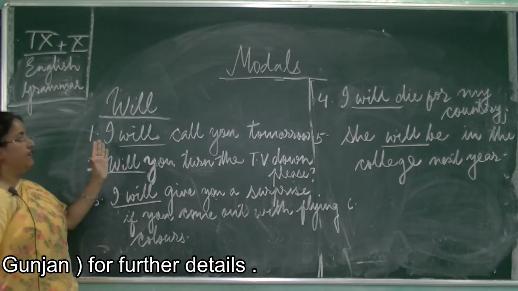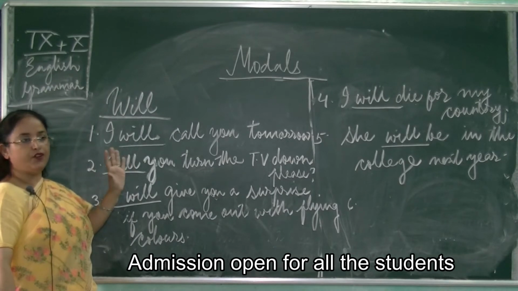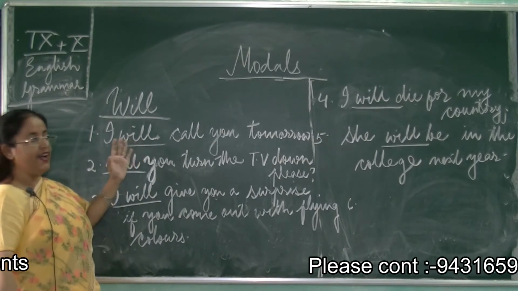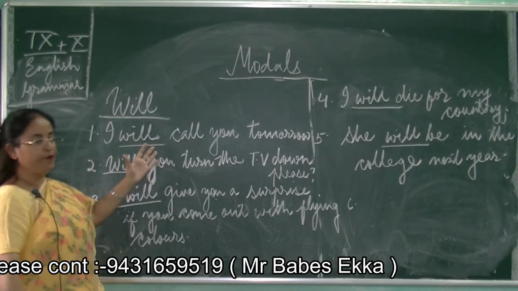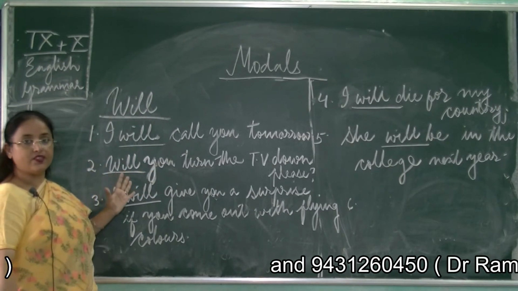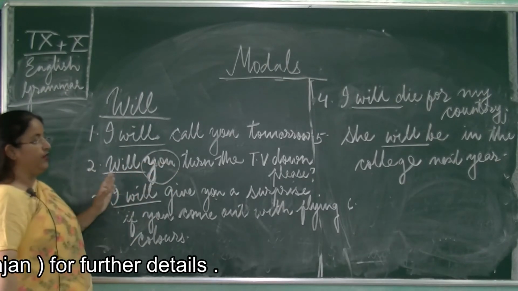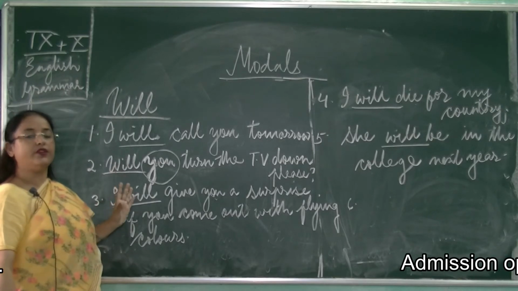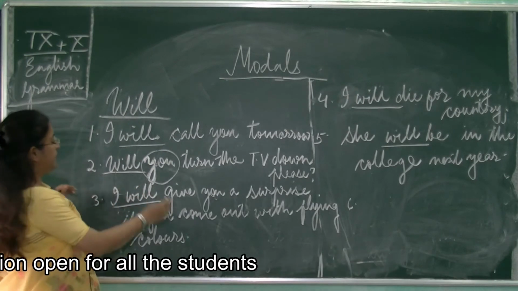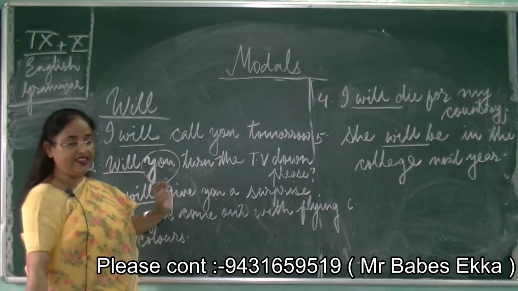Now, first sentence, I will call you tomorrow. This is a formulation of the future tense, simple future. To formulate a future tense, we will take help of the verb will. Next is, will you turn the TV down, please? So, while making a request, along with you, we use will. In the class also your teacher must be saying, will you please keep your mouth shut when you are talking a lot? So with requests, you will use, will you turn the TV down, please?